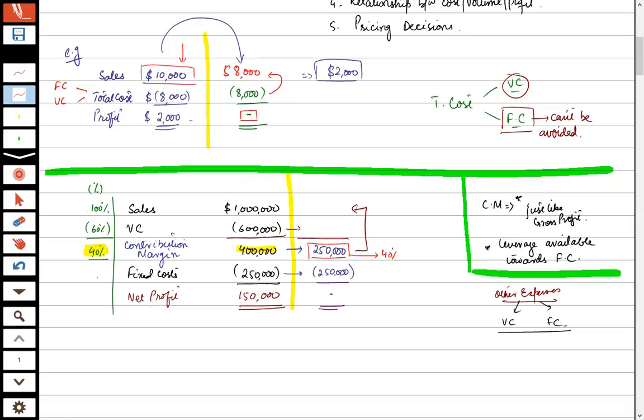And contribution margin is what? 40% of sales. Then what would be the sales? 100%. Yes, 100%. But how will we calculate it? Through this 40% of contribution margin that represents 250,000. Getting this point? Can you show it? Can you calculate?